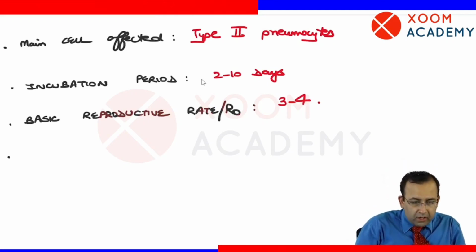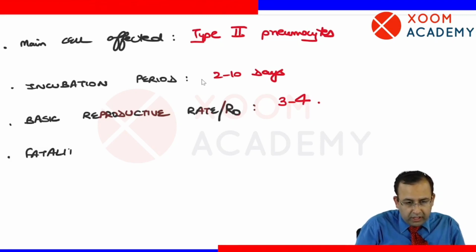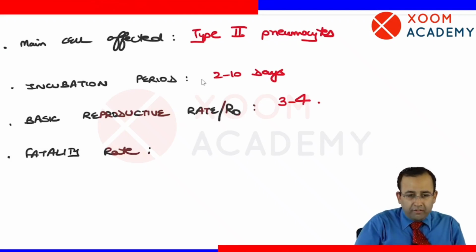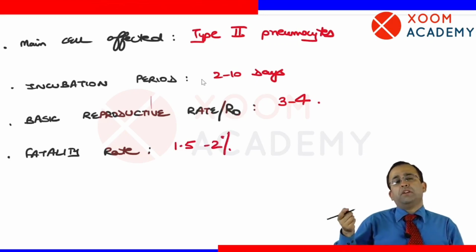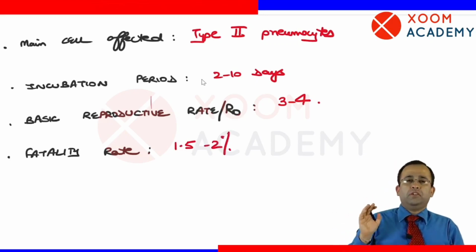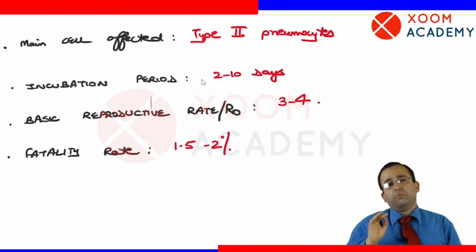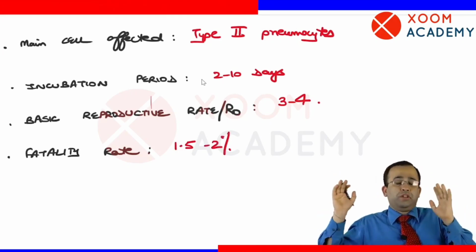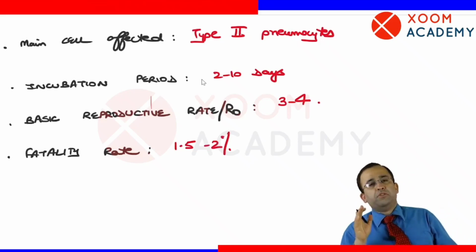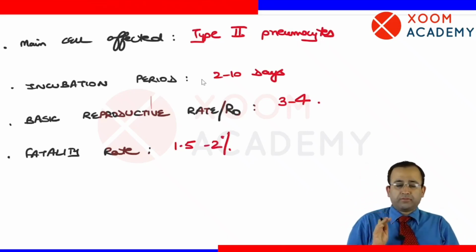Fatality rate. In the Indian subcontinent, fatality rate was slightly lower as compared to European continent. Fatality rate in India or Indian subcontinent is about 1.5 to 2% versus European countries, which was higher, 3 to 4%. This is a huge number. When 2% of the infected population, this was a huge number. This is huge fatality rate. Next point.